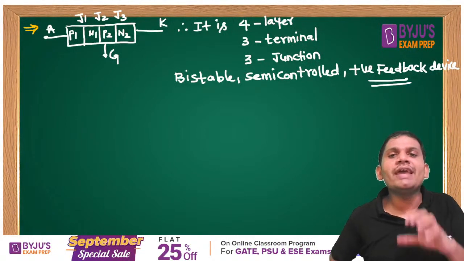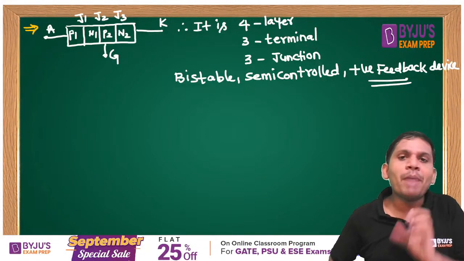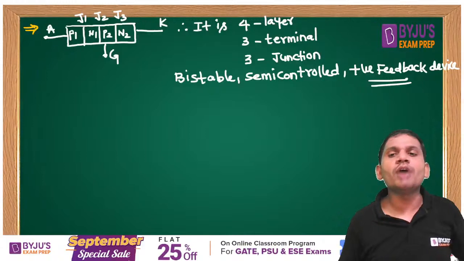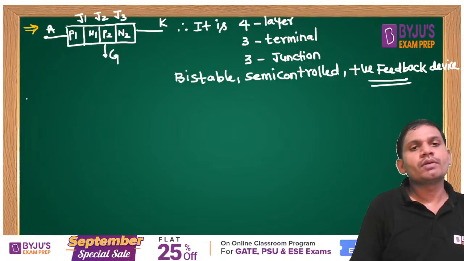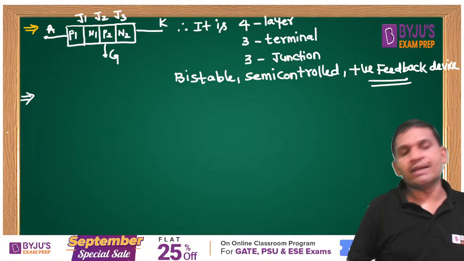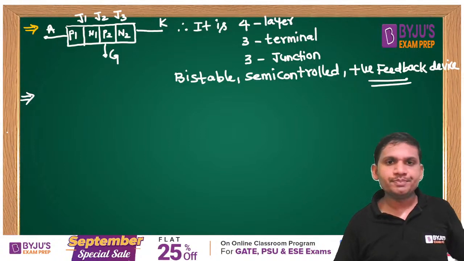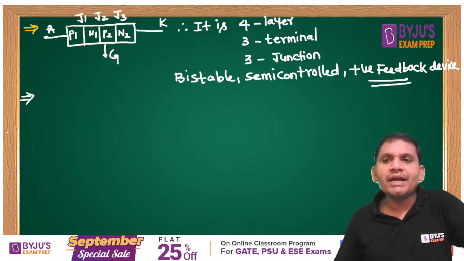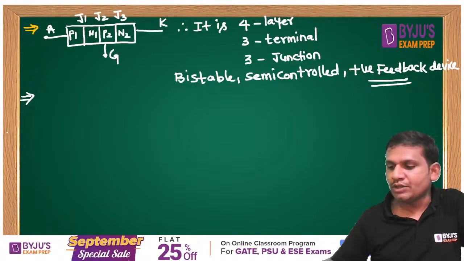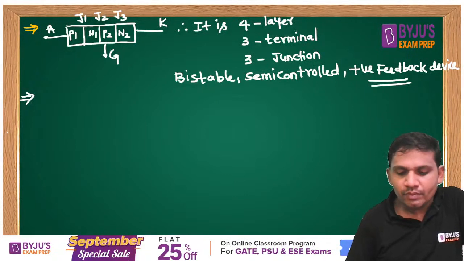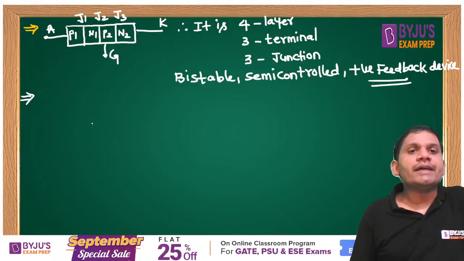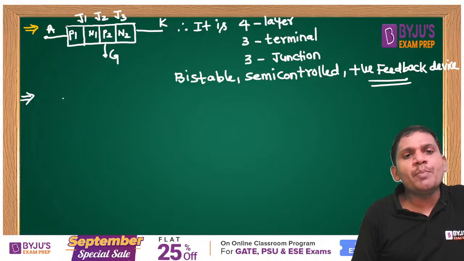It is a 4-layer, 3-terminal, 3-junction, bistable, semi-controlled positive feedback device, students. We know this one. For example, questions may be expected like this.